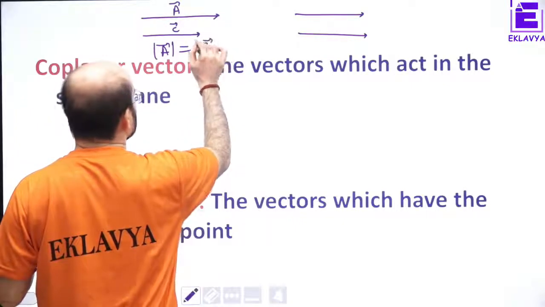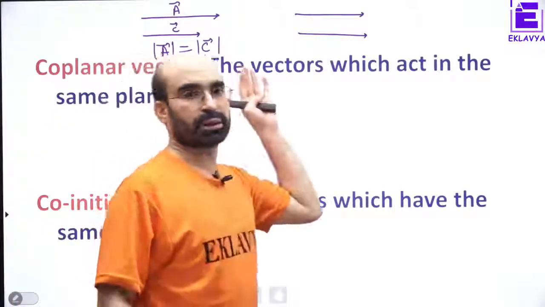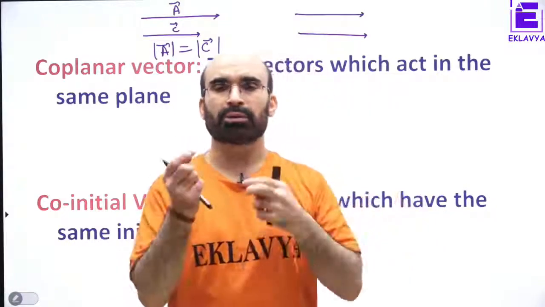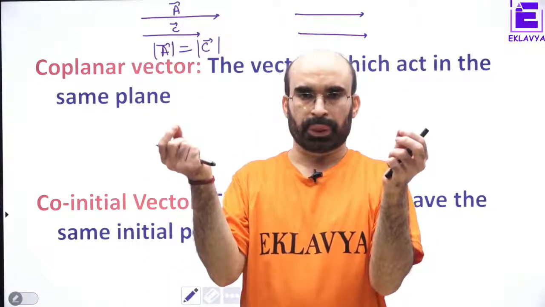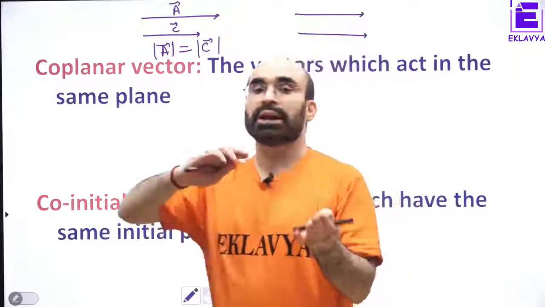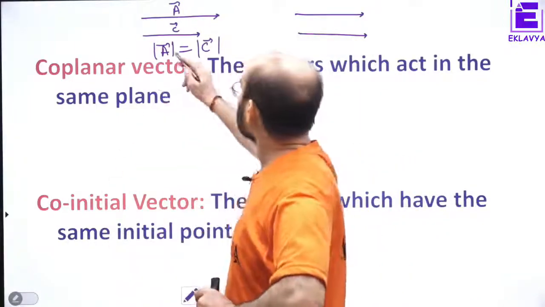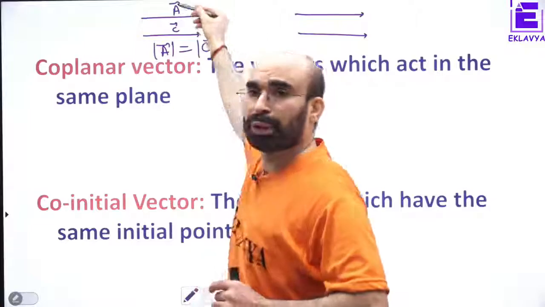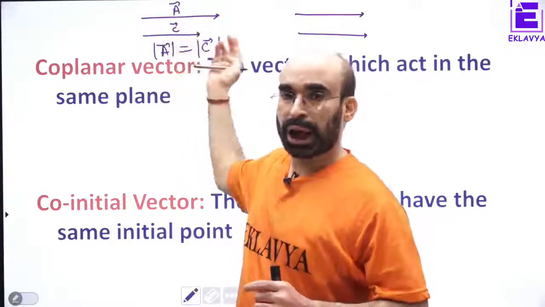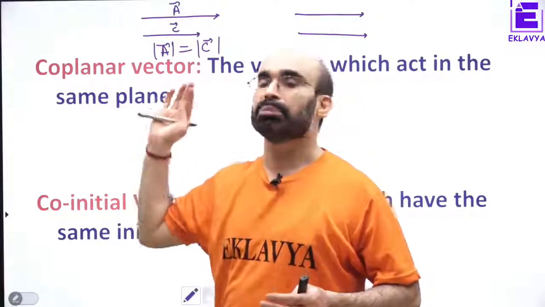When we say magnitude, we say modulus of vector, right? We only find out the length of the vector. That is magnitude only, right? So if we say that they have unequal magnitude but same direction,